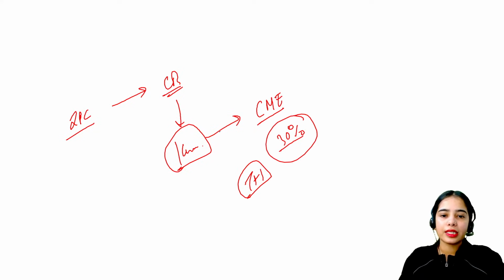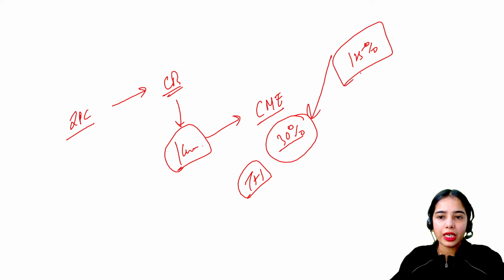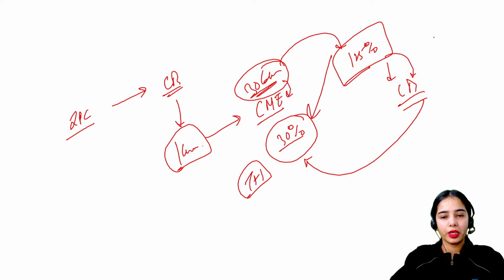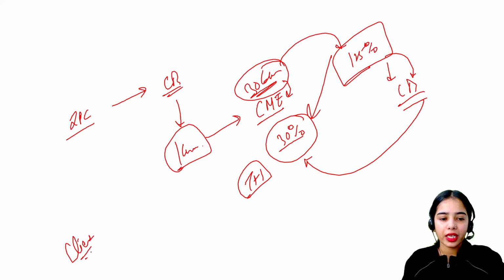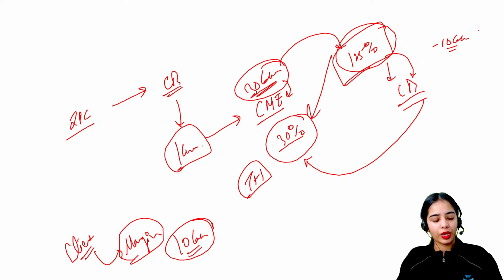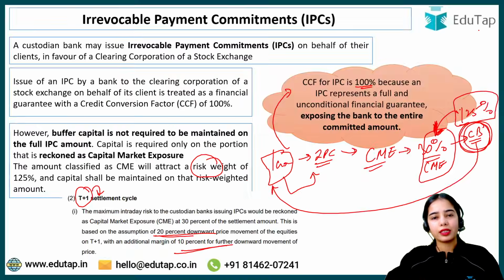So 30% is the capital market exposure. Against this 30% of the value, 125% is the risk weight. So this much of the capital buffer has to be maintained. So for the 30 lakhs of the capital market exposure, 125% of capital buffers have to be maintained. And let's say that when the client initiated the trade, the client provided a margin of 10 lakh rupees. So that has to be deducted, because the client has already provided 10 lakh rupees. So from the buffers, this 10 lakh rupees can be deducted, because this was already provided by the client as the security.